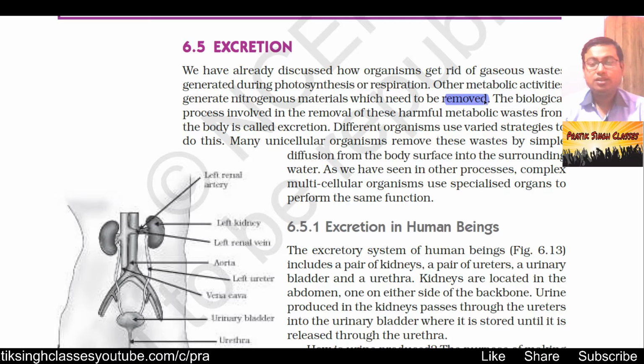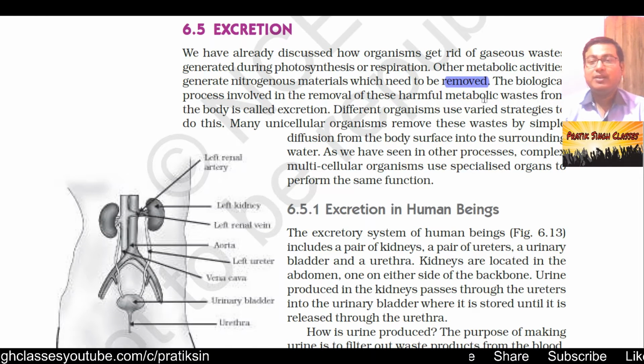In these metabolic activities, our body generates a lot of nitrogenous materials, materials which contain a very high amount of nitrogen compounds. Those are toxins for our body and they have to be removed. The biological process involved in the removal of these harmful metabolic wastes from the body is called excretion.